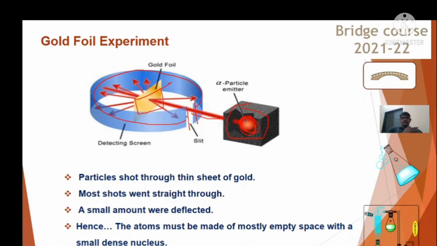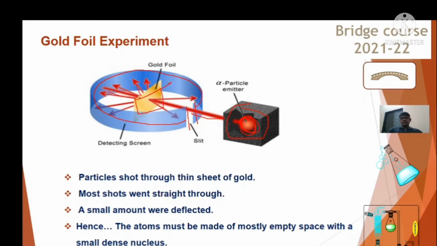These rays, alpha particles or the alpha rays, come out through this radioactive material and fall onto this gold foil. Then what he observed was that most of the alpha particles passing through the gold foil didn't deflect their direction. Most of them pass through the gold foil. Then he observed that there is a little bit of deflection in the direction of the alpha particle.